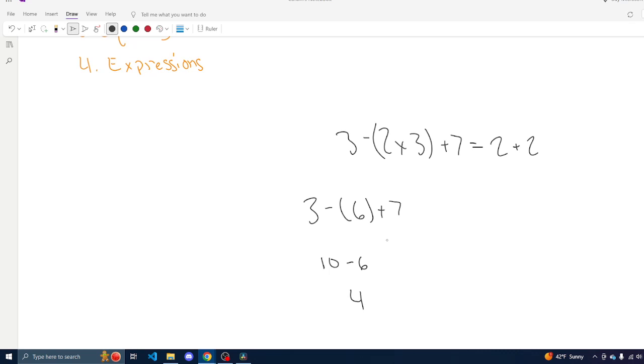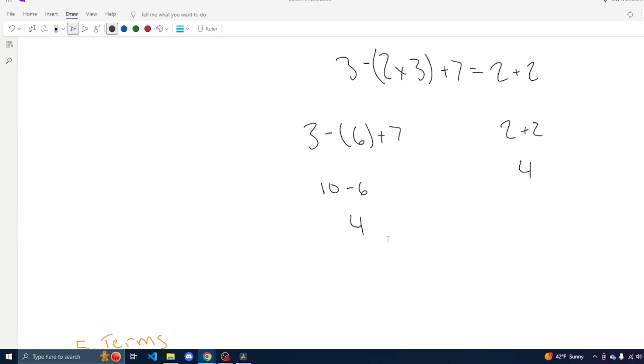And then on the right-hand side we have 2 plus 2, and we know this is just going to be equal to 4. So we've shown that the left-hand side is equal to 4, and the right-hand side is equal to 4. So we have verified that both sides have the same numeric value. Here we just used basic arithmetic to show that these are equal.